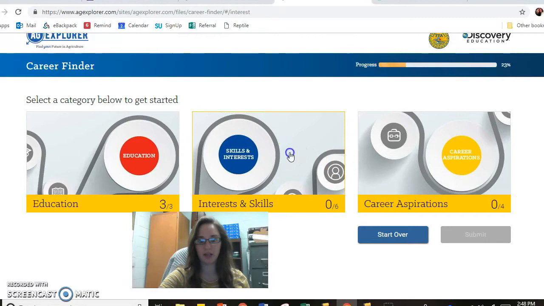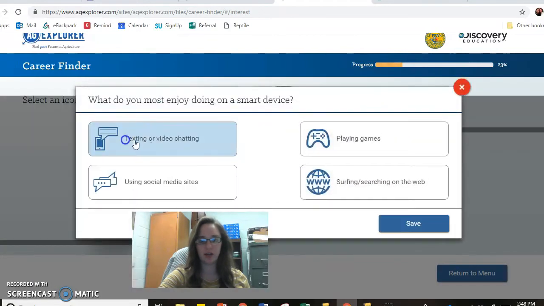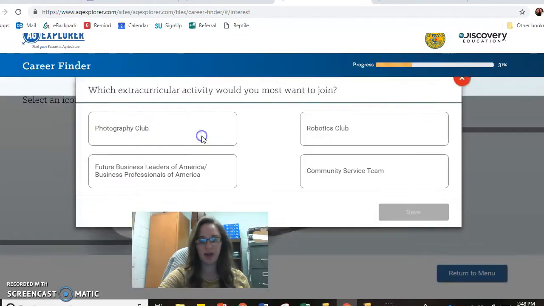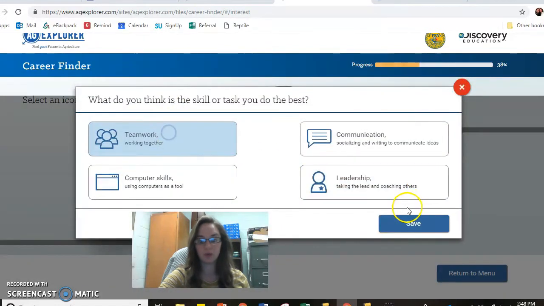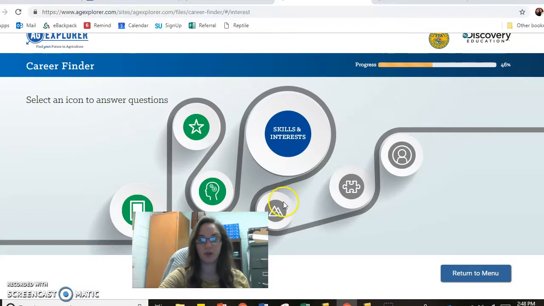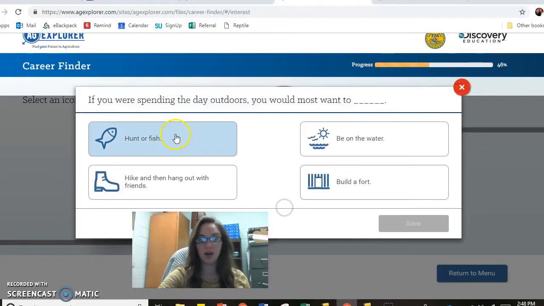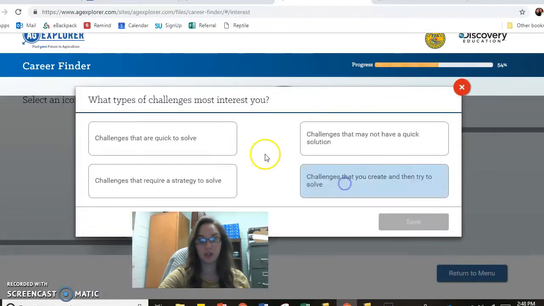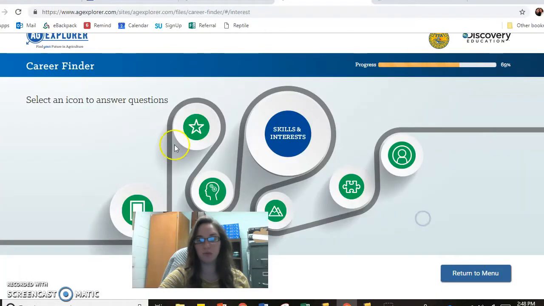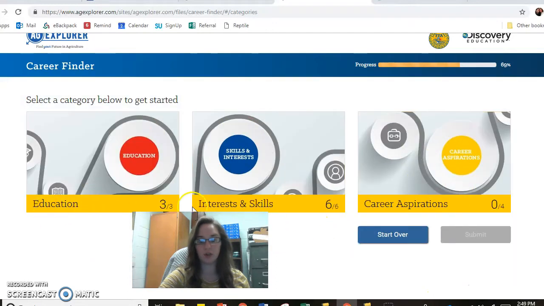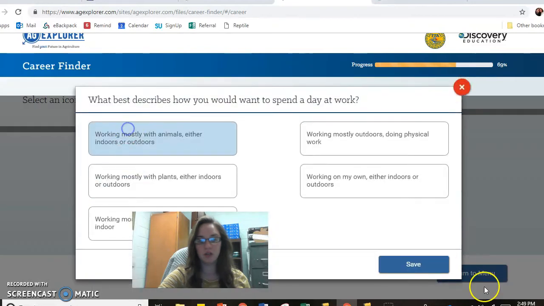Hit return back. Interests and skills, do the same thing. So you want to go through and actually take your time, do this for yourself, figure out which ones you like. It's going to ask you questions about how you like to work with other people, questions about what you like to do in your spare time. This is what challenges you. So you want to make sure that all the colors are filled in, hit return to menu, and then we've got one more. So 3 out of 3 is done, 6 out of 6, and then career aspirations.